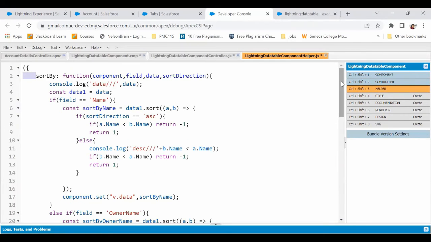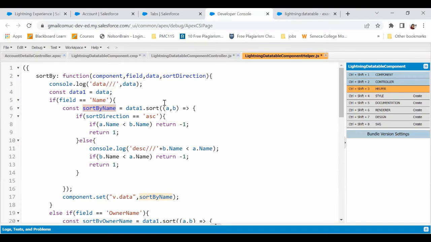Coming to the helper, now we have all the data, we have the sort by, and we have the sort direction. Now in this field, let's say if it is sorted by name, then the field here would be name, right? This parameter would be name. So if it is name, then we are creating a constant collection variable called sort by name, in which we are going to store our sorted data. Okay, so I am performing a sort on data1. Data1 is nothing but all the original records that we have.